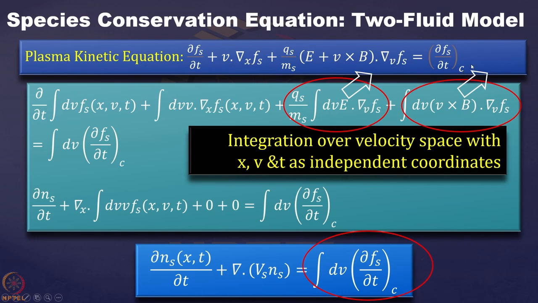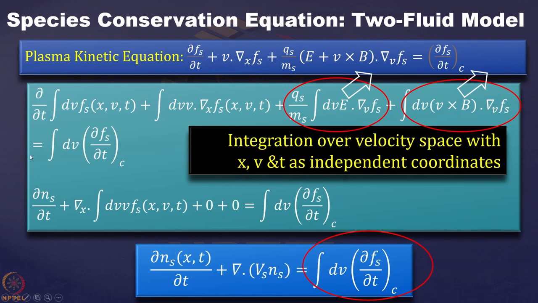Now, as we promised, we will integrate this over the velocity, and we will take the zeroth order moment. That is, we are multiplying by v to the power 0. Nothing changes, we are just multiplying by 1 and taking the integration. We expect that this zeroth order moment will give us the conservation equation for mass and for charge.